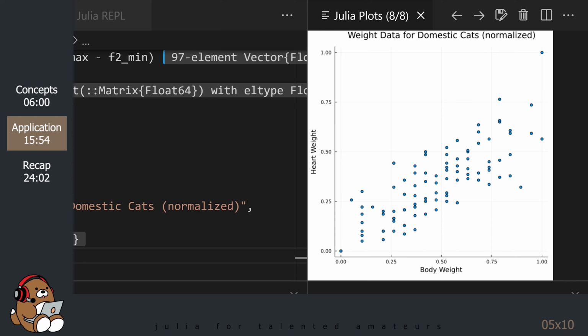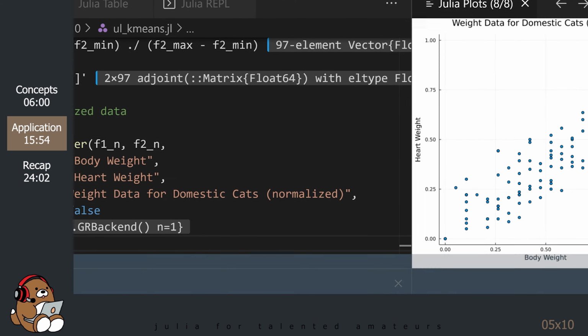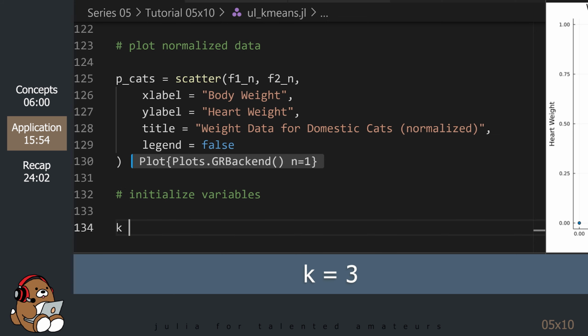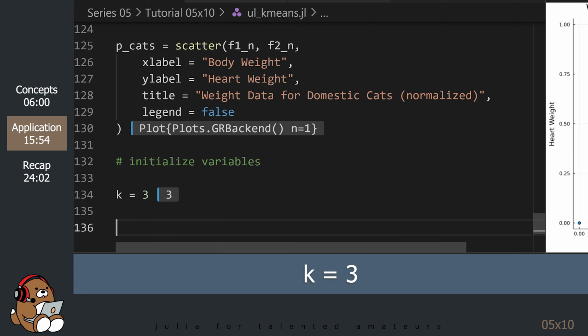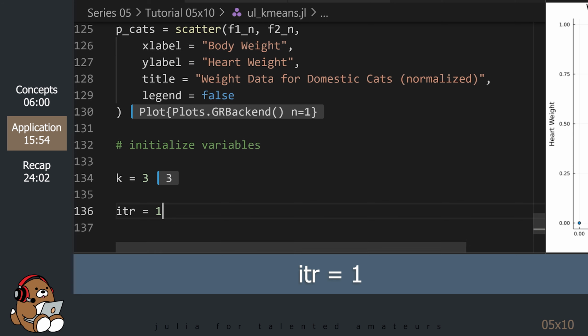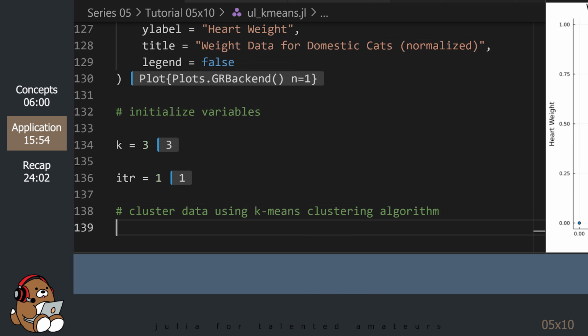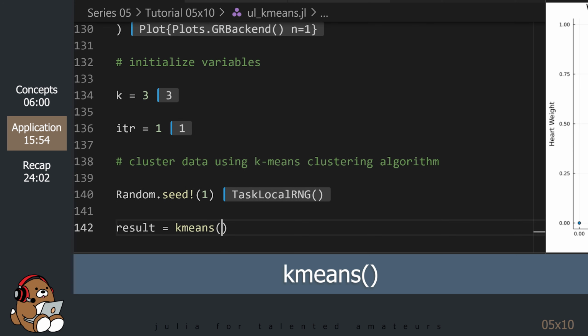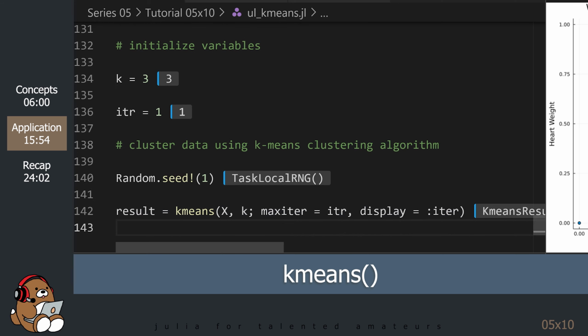Okay, we are now ready to apply the k-means clustering algorithm to this dataset. Let's start by initializing some variables. This time, let's start with a k value of 3 since we want 3 clusters. But let's set the ITR value to 1 just to see what it looks like after one iteration. We need to set the random seed again since we've used the random function already. This is the exact same code that we used earlier with our random datasets.